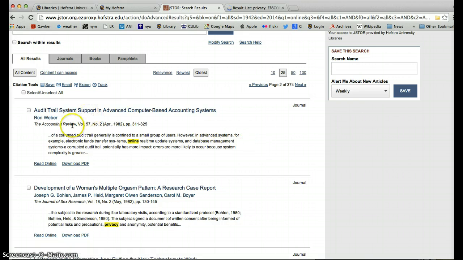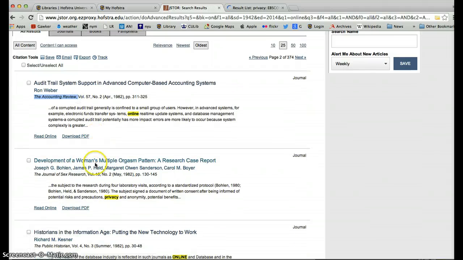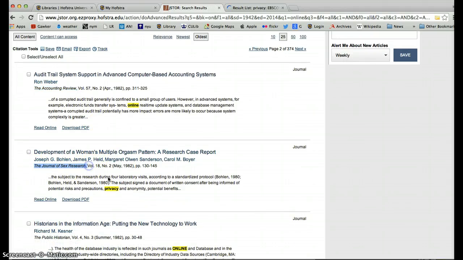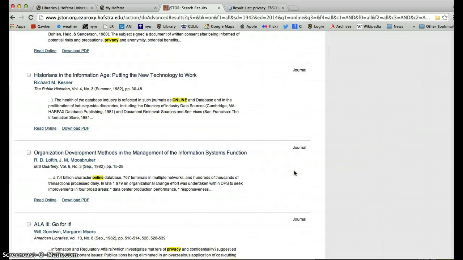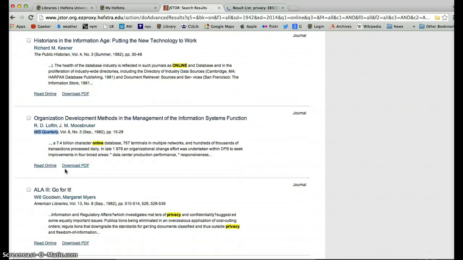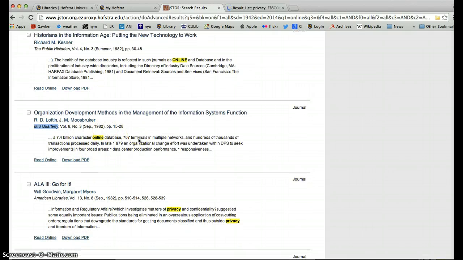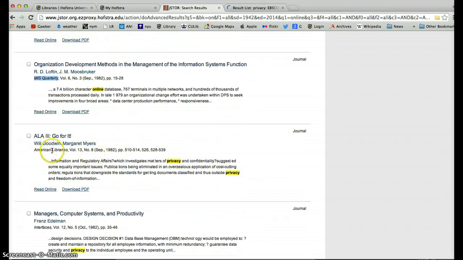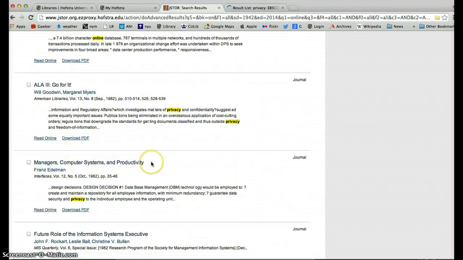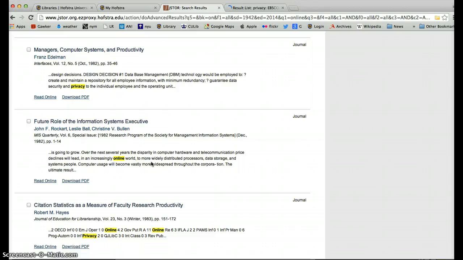So this here, the Audit Trail System Support and Advanced Computer-Based Accounting Systems, this is in a journal called the Accounting Review. Look at the journal right below it, the Journal of Sex Research. So all of these things are about privacy. Are they very different? Absolutely. We have something in the Public Historian, MIS Quarterly, and that's Management Information Systems, I believe. American Libraries, Interfaces, so quite a number of different things.